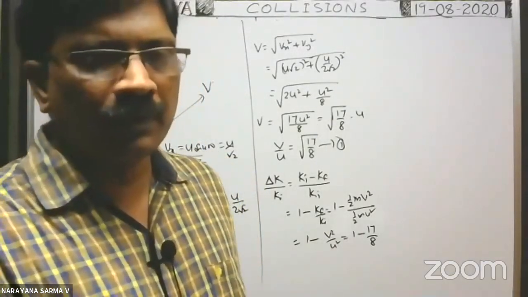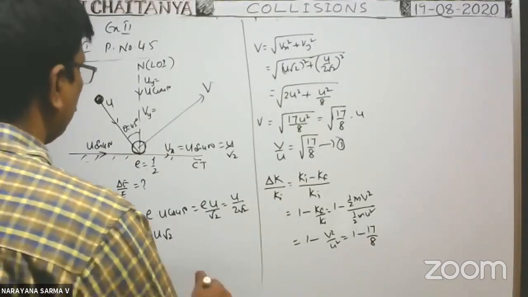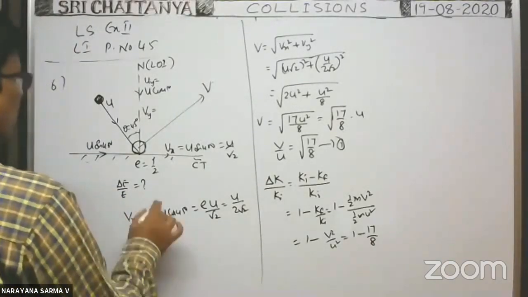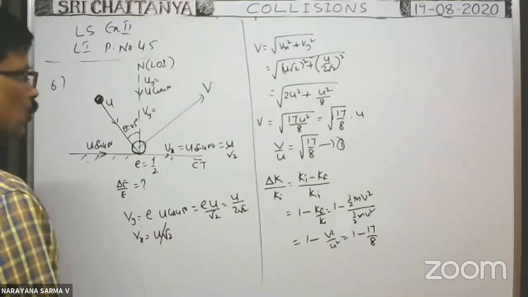Vx is equal to u by root 2. The x component of velocity is u sin 45, which means u by root 2, not u into root 2.